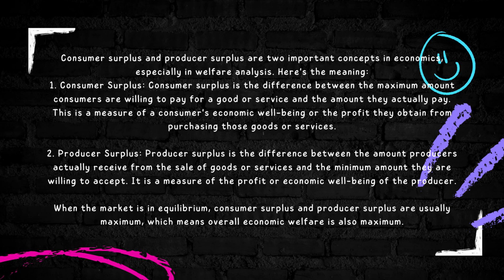Consumer surplus and producer surplus are two important concepts in economics, especially in welfare analysis. Here is the meaning. 1.